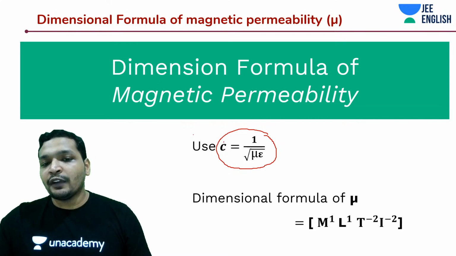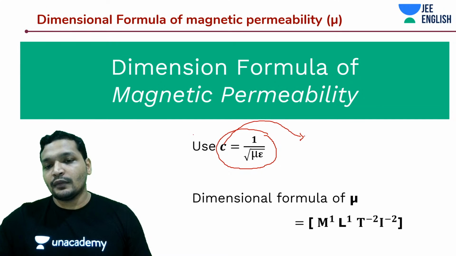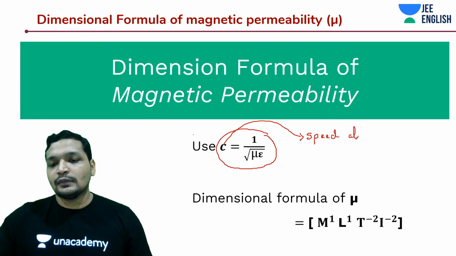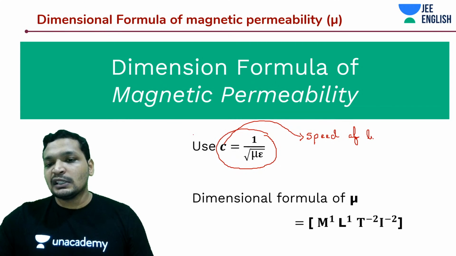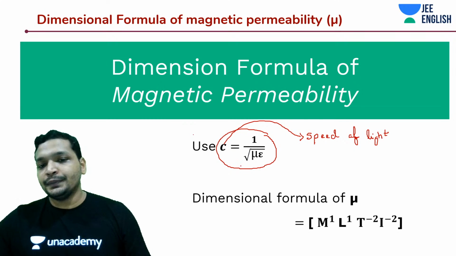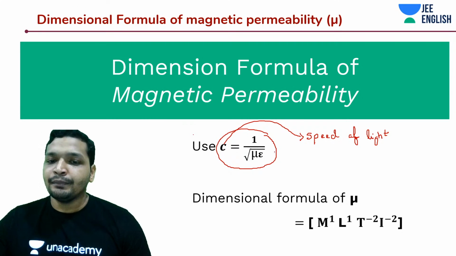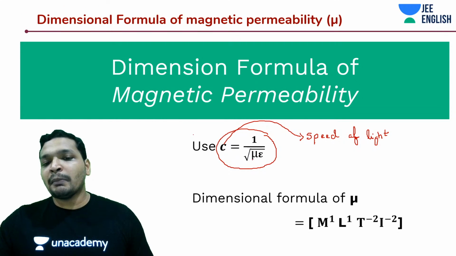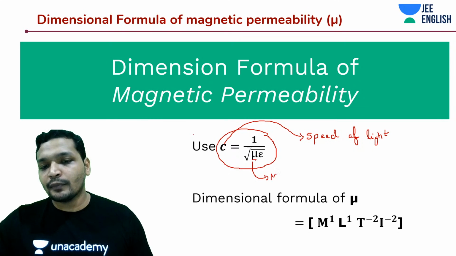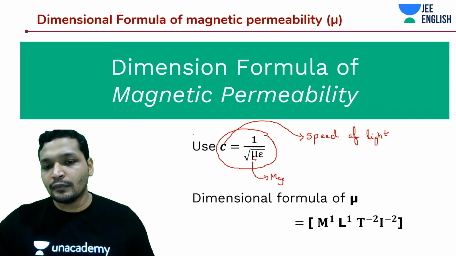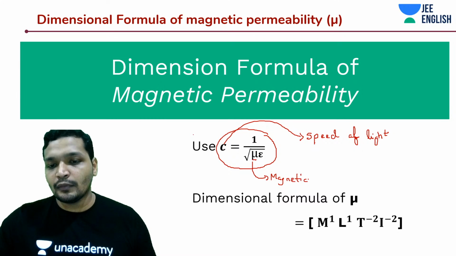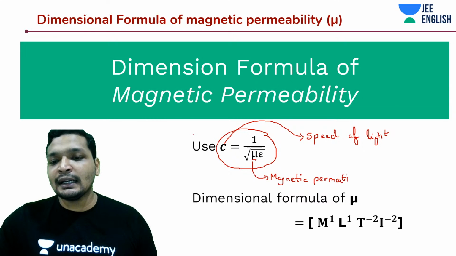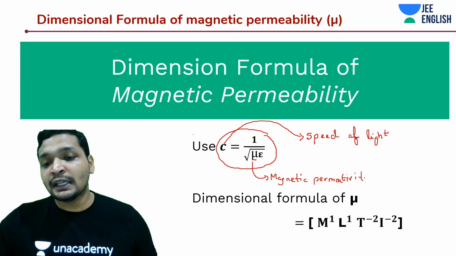So what is C? C is the speed of light. Speed of light will depend upon the medium. So C is equal to 1 by under root mu epsilon. Mu is magnetic permeability, and epsilon is electric permittivity.